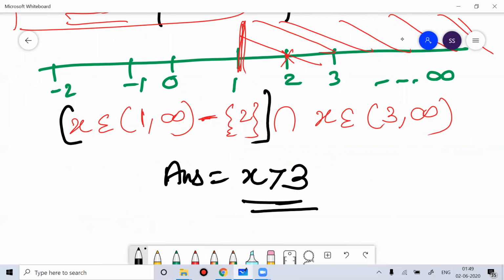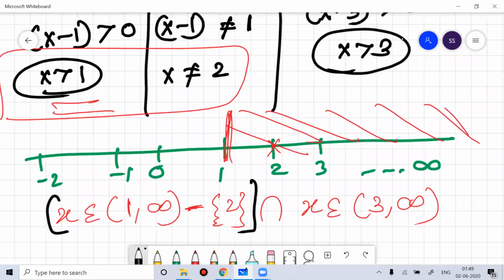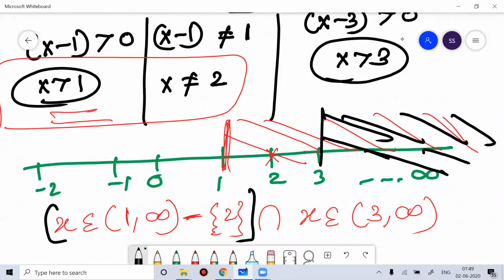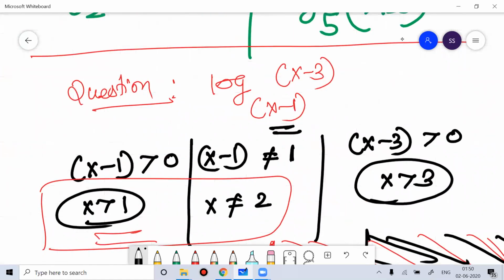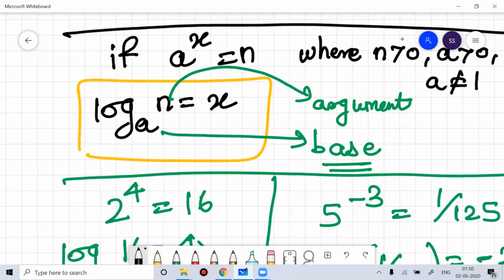So ultimately, if you consider all three equations together, the value of x you will get is that x should be greater than 3. I asked this question just to make you a little bit comfortable while understanding the concept of logarithm.